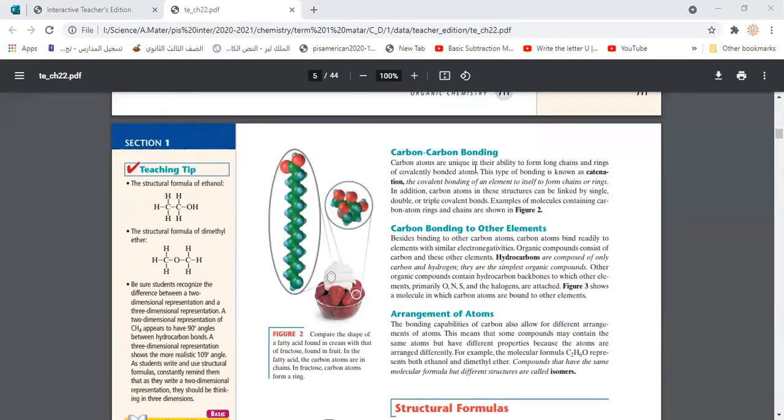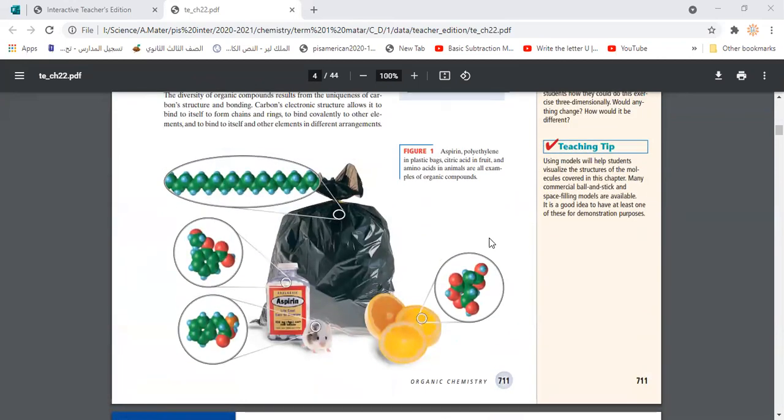For example, this picture is magnificent. It represents the organic compounds that surround you and everything. The fruits and vegetables, whatever you eat, are organic compounds. The plastic, paper, and so on are also organic compounds. Even the tablets and medicines you take in certain conditions contain organic compounds. Your hair, your skin, your tissues, and your cells contain organic compounds.